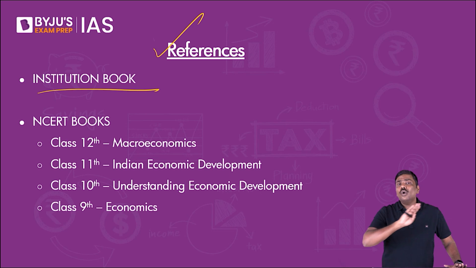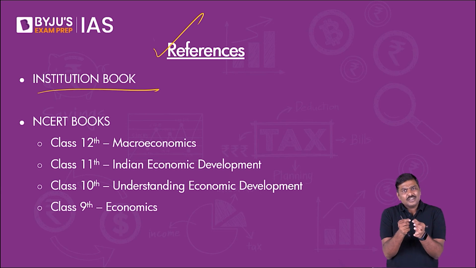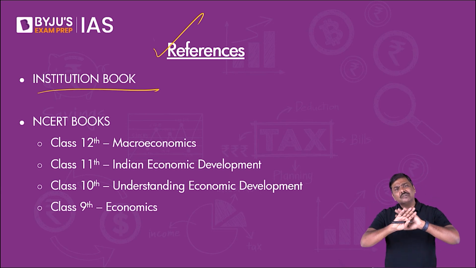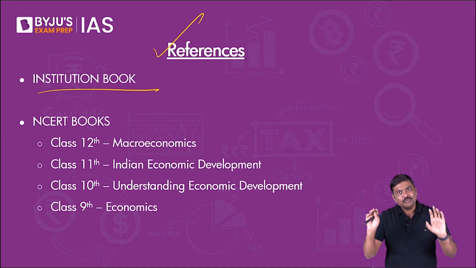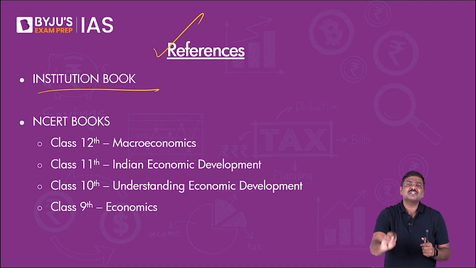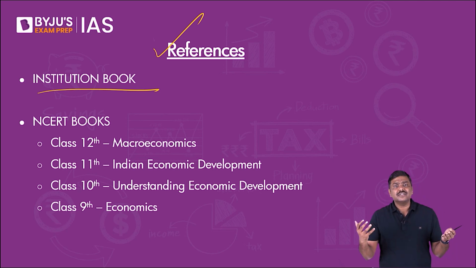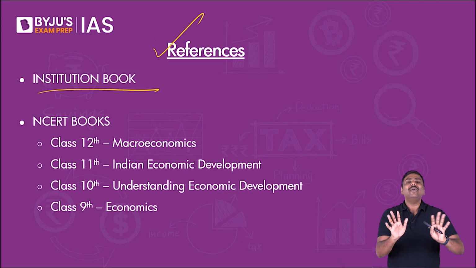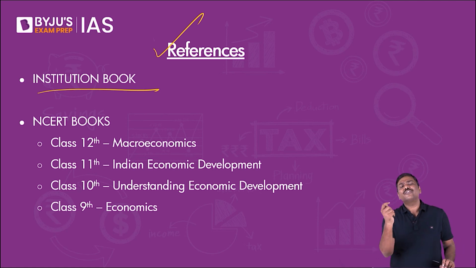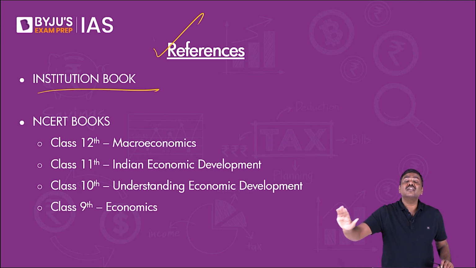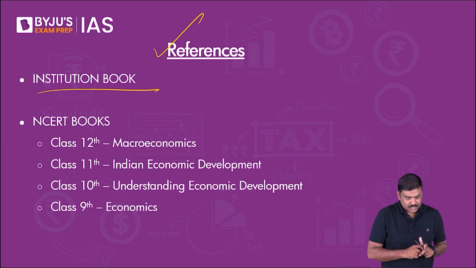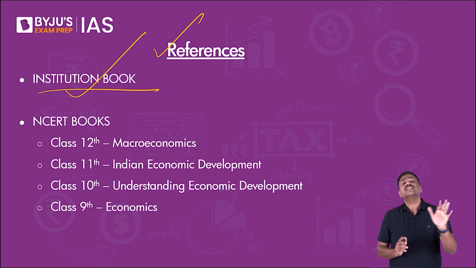Understand this. You don't have to read more than one book for a static understanding. Whatever the static portion, you don't have to read more than one book. Even if you read 10 books, all the 10 books will discuss the same aspects of the static knowledge. GDP can be defined in multiple ways, but ultimately they will reach GDP itself. They will use different methodology and denominations, but they will tell you the same thing in a different way. So please do not waste your time. Do not read multiple reference books for understanding static sources. Reading one static book is more than sufficient.